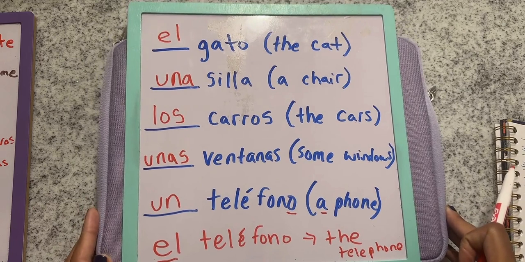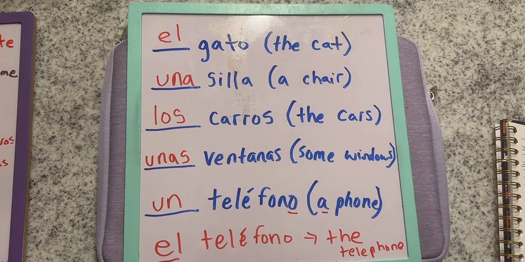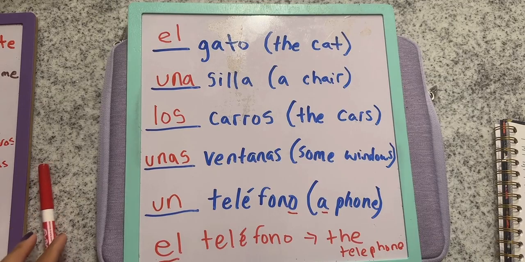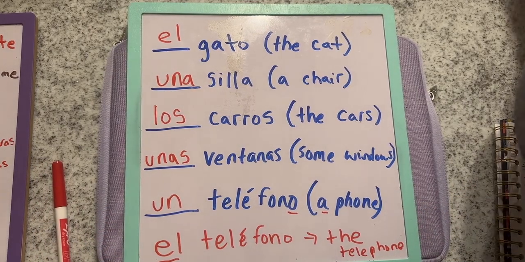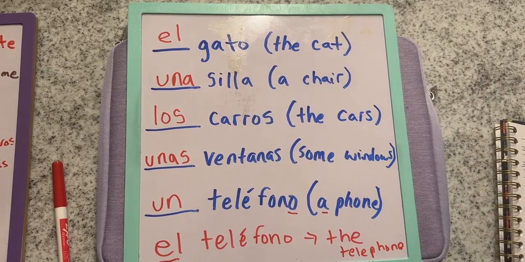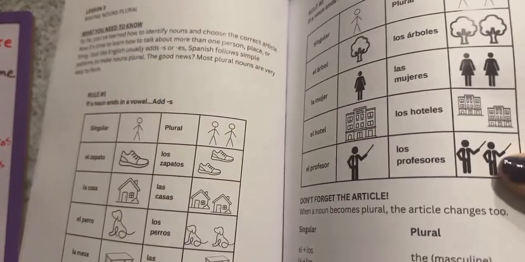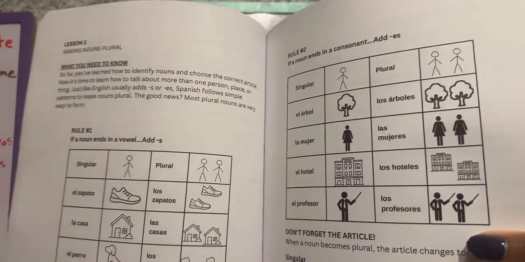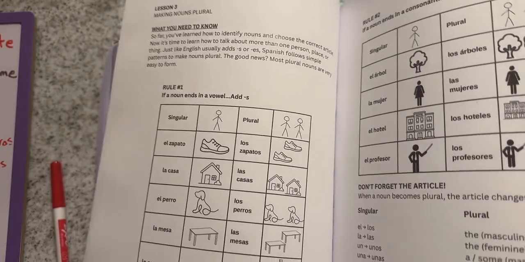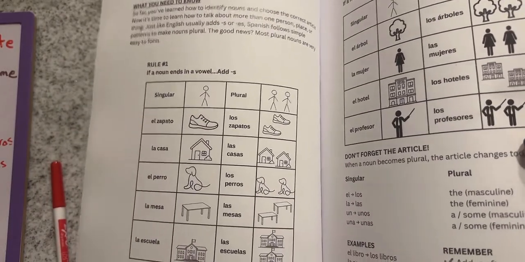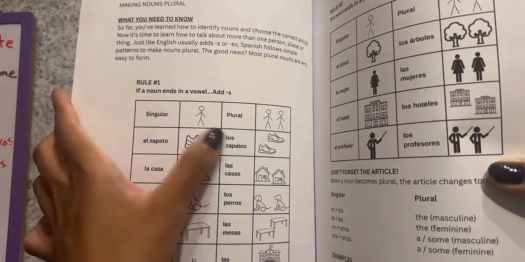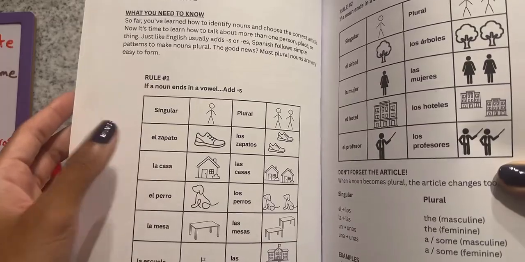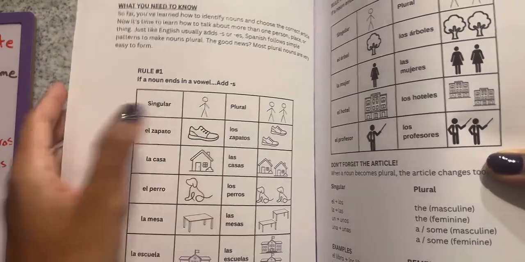So that's just a lesson here on definite and indefinite articles. Now, the easier they get, the more you study. The more you study, the easier they get. Today's lesson actually came right out of the textbook. Because I'm such a visual learner, I have pictures here, and these will tell you all about making your nouns plural. So we have even more examples that we didn't have time to go over. So el zapato, los zapatos, the shoe, the shoes.